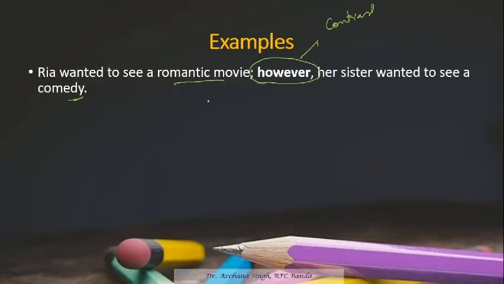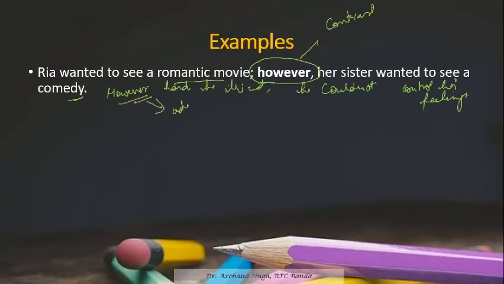But if we use it in a different way, if I say, "However hard he tried, he could not control his feelings," here it is your adverb.